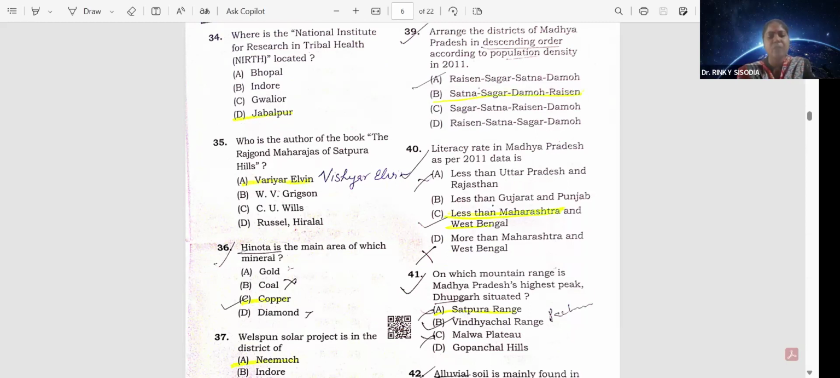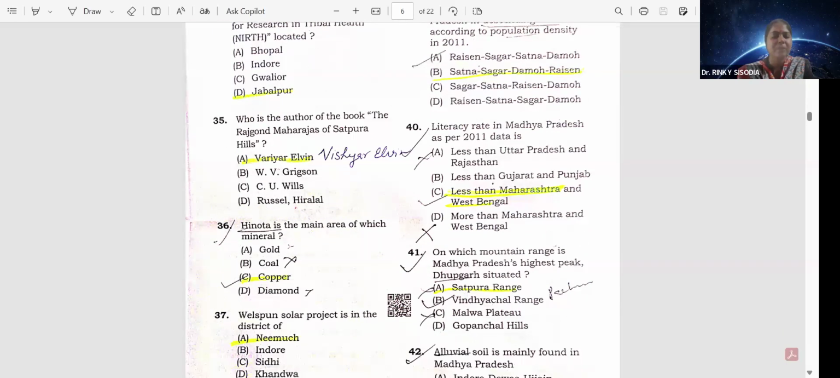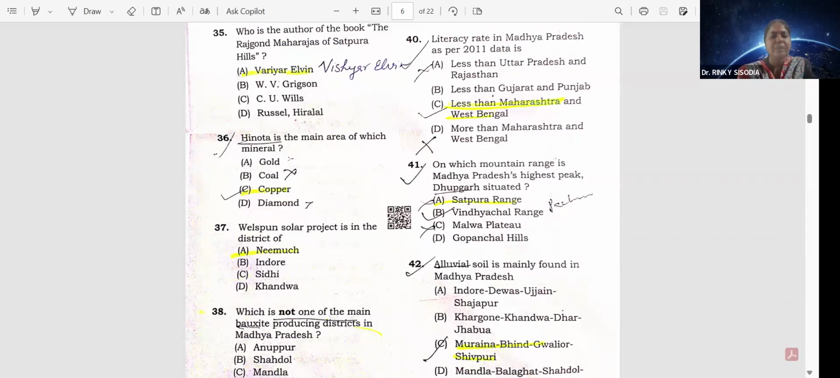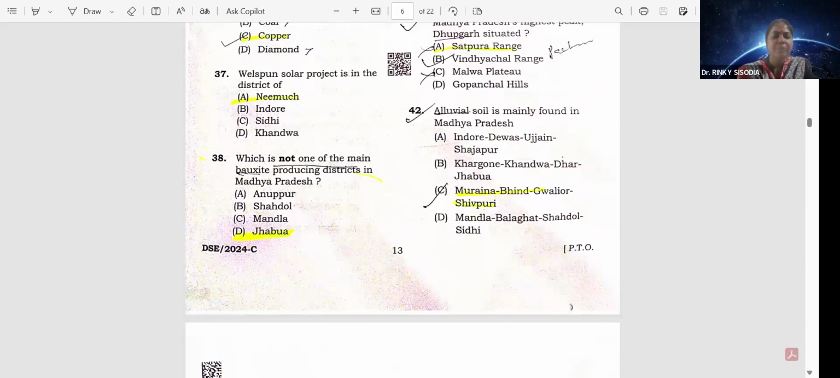Hinota is the main area of which mineral? Copper. Option C. Welspun Solar Project is in the district of Neemuch. Option A. Question number 38. Which is not one of the main bauxite producing districts in Madhya Pradesh? Jhabua. Option D.